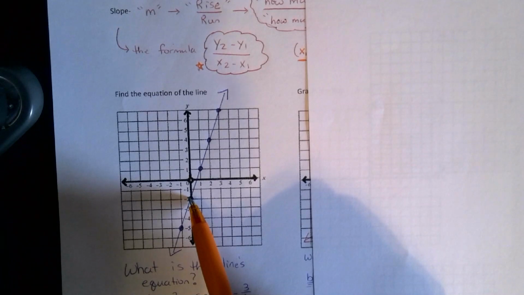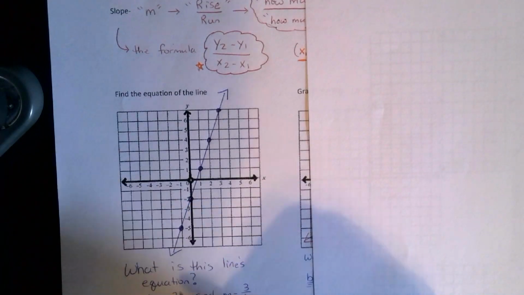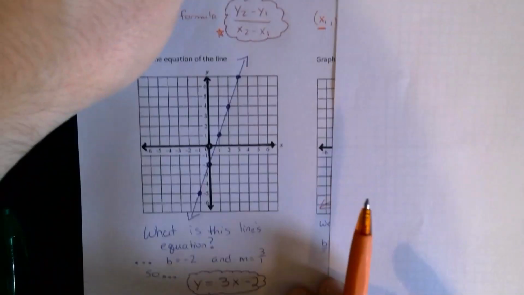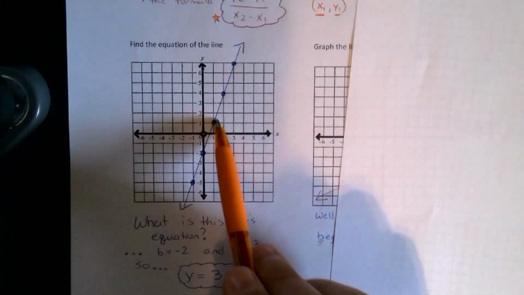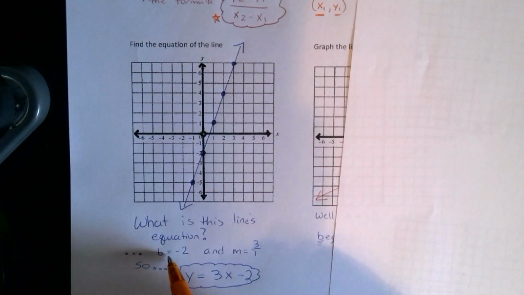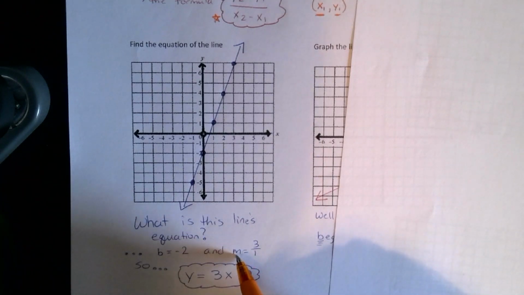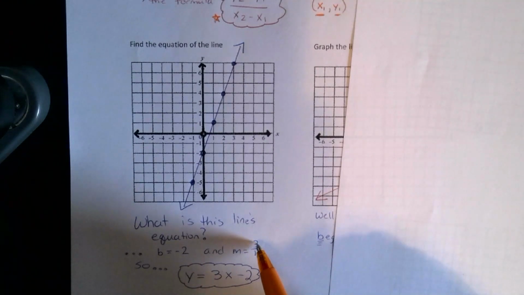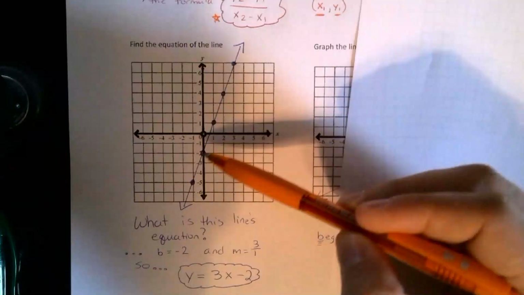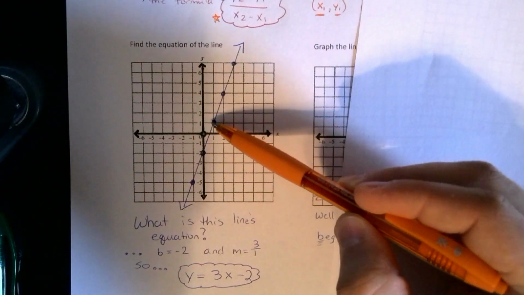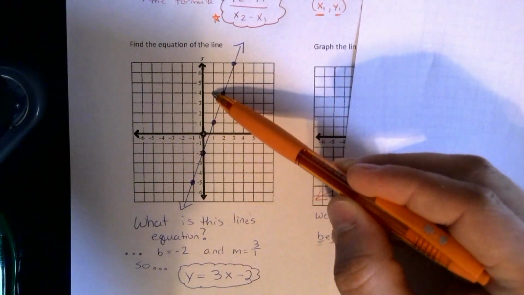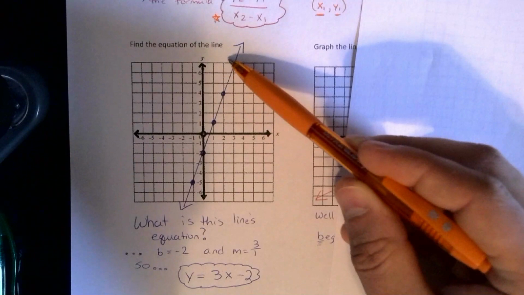It crosses the y-axis at -2, and that tells me, as you can see in your notes, that the b value is -2. For m, you can think of how it moves. The rise is 3, it goes up 3, and the run is it goes over 1. If you look at the points, it goes up 3 to the right 1, up 3 to the right 1, up 3 to the right 1.